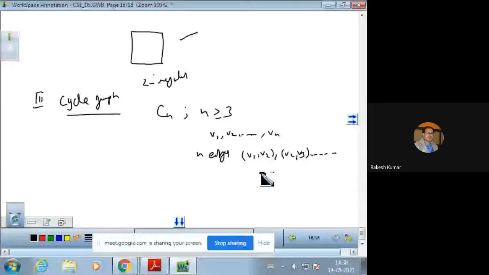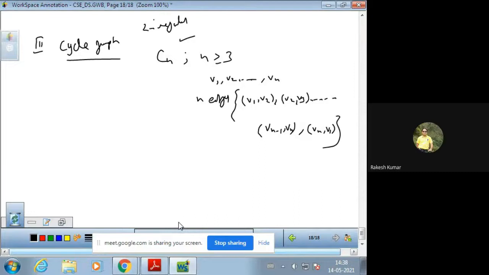The last one is Vn V1 because we are talking about a cycle, and its previous one will be Vn minus 1 Vn. So these are the n edges we have in this cyclic graph with n vertices. But n should be at least 3, meaning there should be at least 3 vertices.